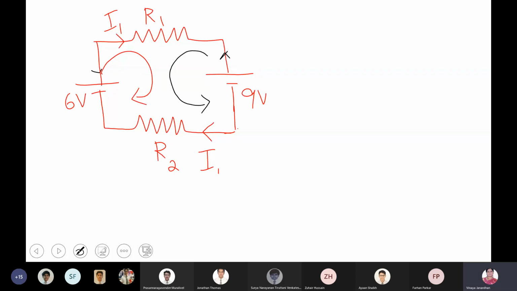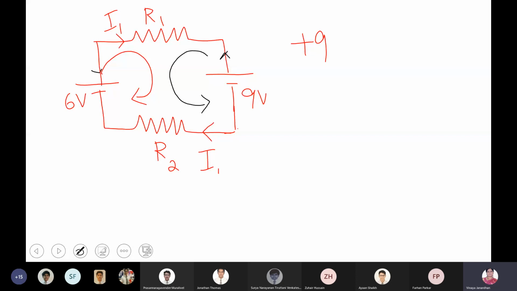Is it not sending the current in the clockwise direction? The 9 volt battery is sending the current in the anti-clockwise direction. The 6 volt battery is sending the current in the clockwise direction. So this EMF of the cell, or the voltage of the cell, 9, is taken to be positive. When the cell or the battery is sending the current in the anti-clockwise direction, then its voltage is positive.